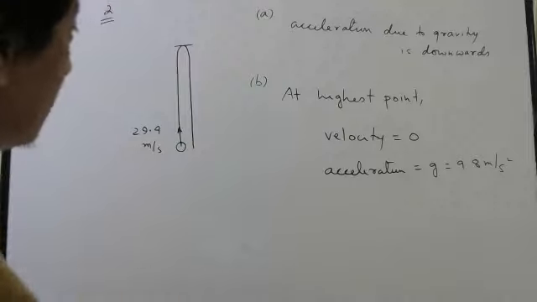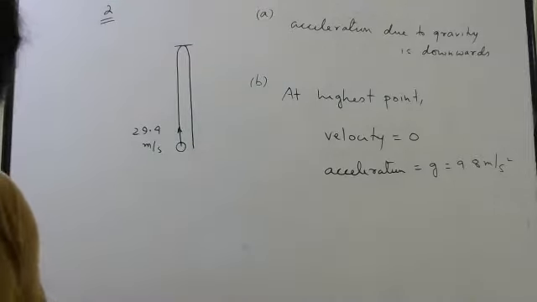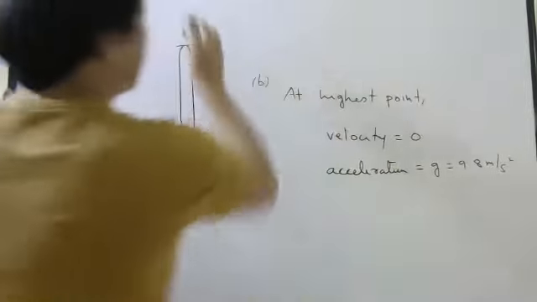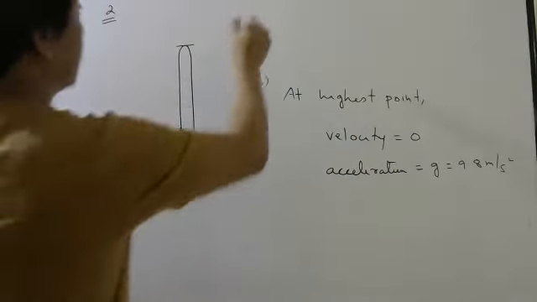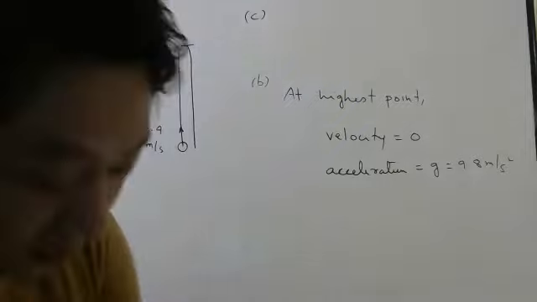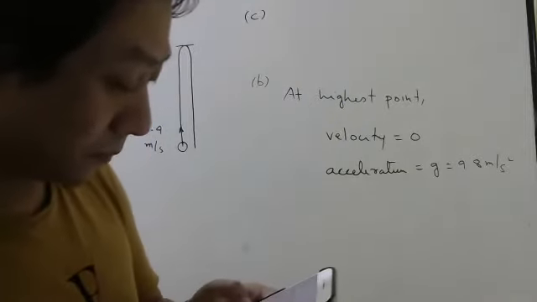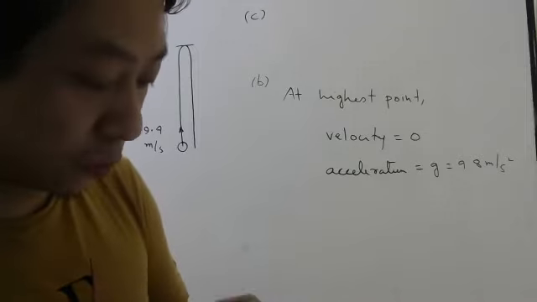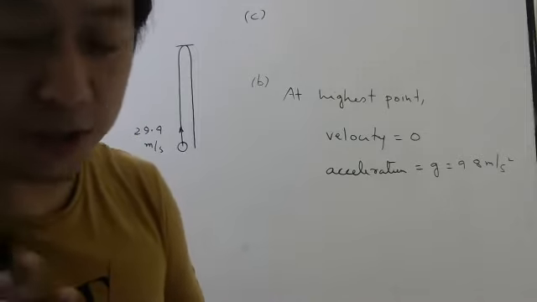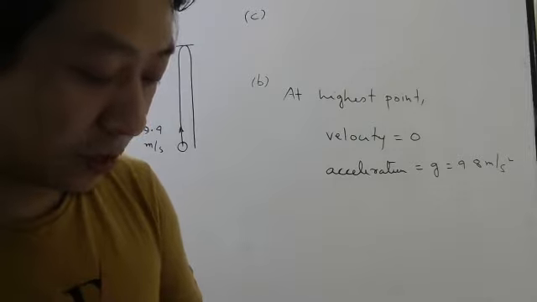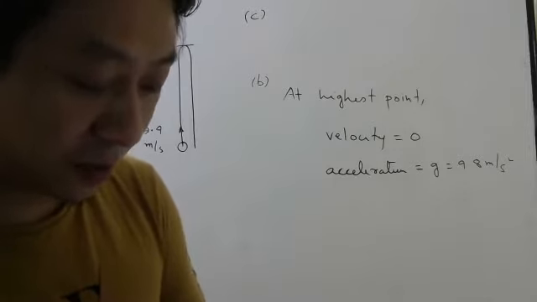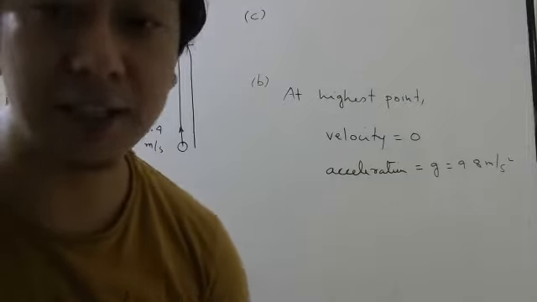Done? Okay. Third part, first you write this, I will rub. Now listen carefully, in the third part, what they are asking: choose x equal to 0, the origin, and time equal to 0 seconds to be the location and time of the ball at its highest point.